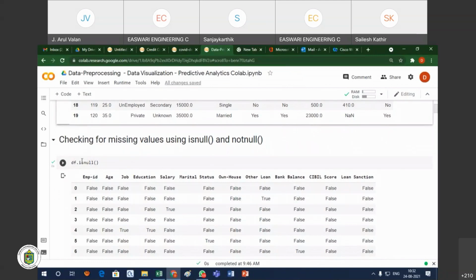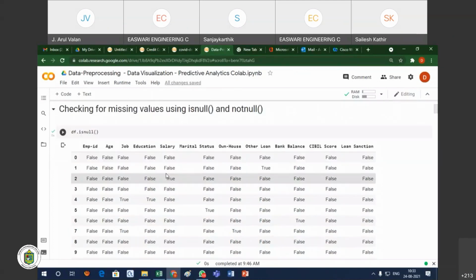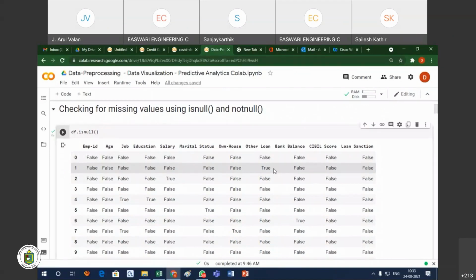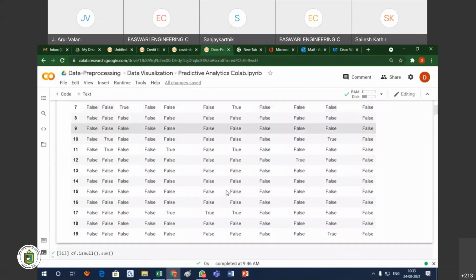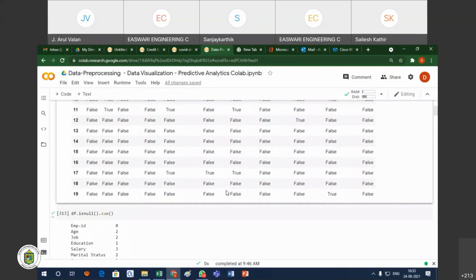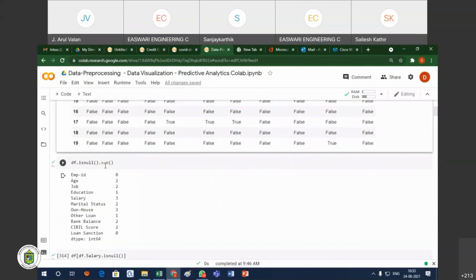Now here you see, df.isnull checks whether the file has any null value. If the value is null, it will give true. If a value is there in the particular cell, it will give false. You see here, wherever the value is true, that means the value is missing, that means it is NaN. Wherever the values are missing, that place is identified as true, and the rest of the cells are marked as false. So the first thing is we have to check isnull. Then df.isnull().sum.